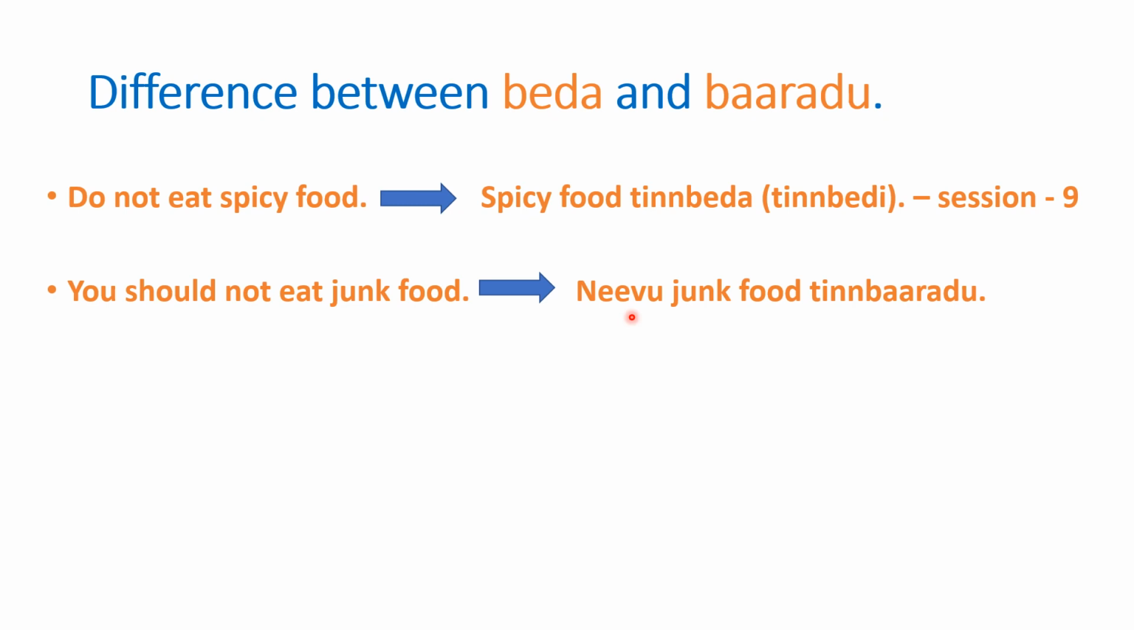The difference is that in the first sentence, the suffix beda is used for without respect, and bedi is used for with respect. Whereas in the second sentence, baradu is not age dependent. Regardless of the age, it is always baradu. Neevu junk food tinnabaradu. Or if it is Neenu, then also it will be Neenu junk food tinnabaradu.